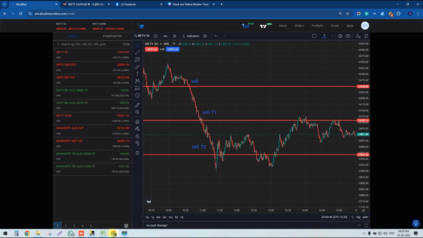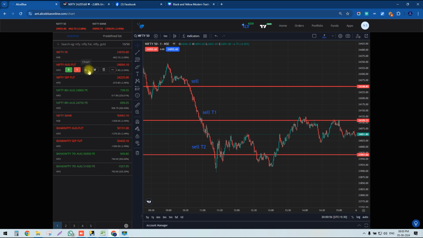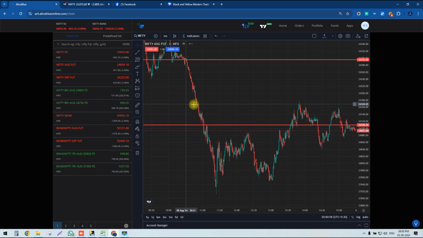Next, let's go for Nifty August future. This is Nifty August future. Sell was generated. You can see here sell is active, and Nifty future is 24,290. Everything is ready.